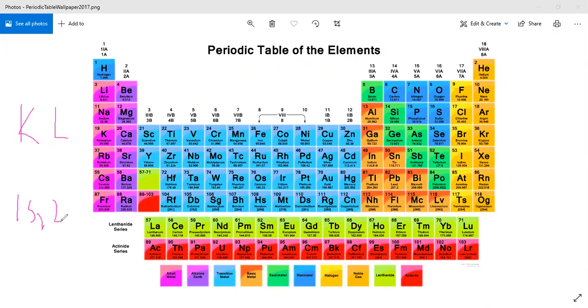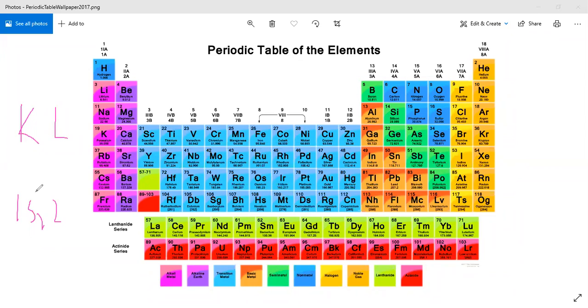So electronic configuration is based on the atomic number, and the modern periodic table, this long form, is arranged on the basis of atomic numbers, because there is a repetition of the property when arranging elements on the basis of atomic number. Keep this in mind, because I am repeating it again and again.